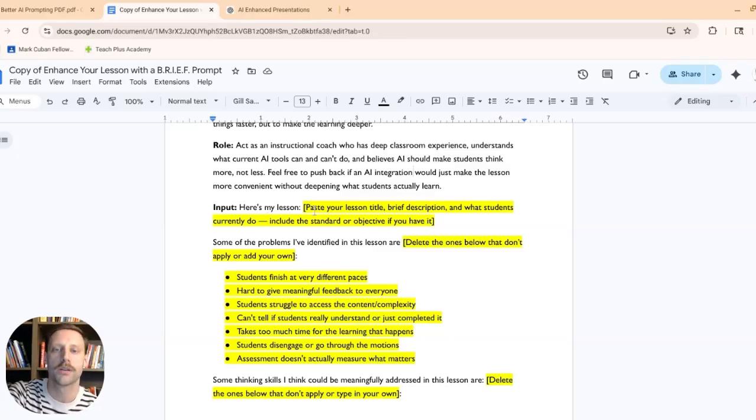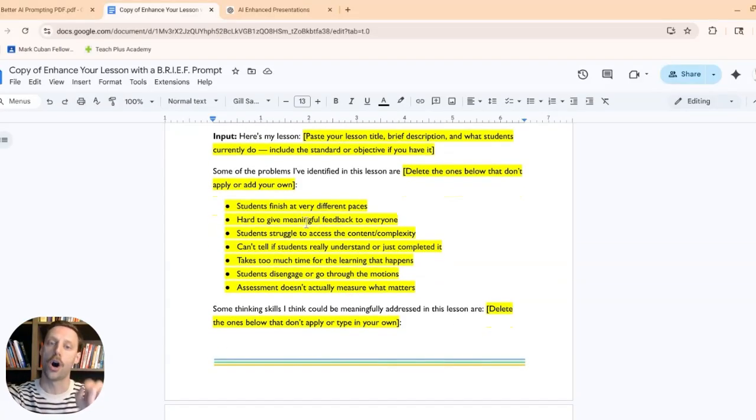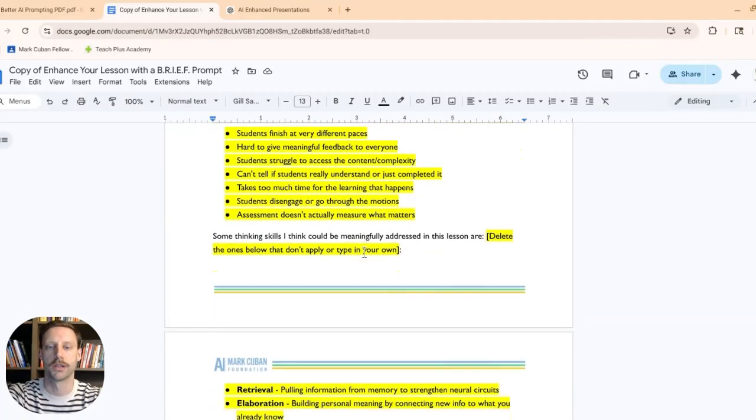Then under input, you can see it provides a spot to provide your lesson, a brief description of it, and what students are doing currently, as well as some of the problems. By providing all of the different problems that maybe would come about in a lesson that you can think of, then you can just delete off the ones from your template whenever you go to make a copy of this and then upload it or copy it over, and that will save you a little bit of time in the long run.